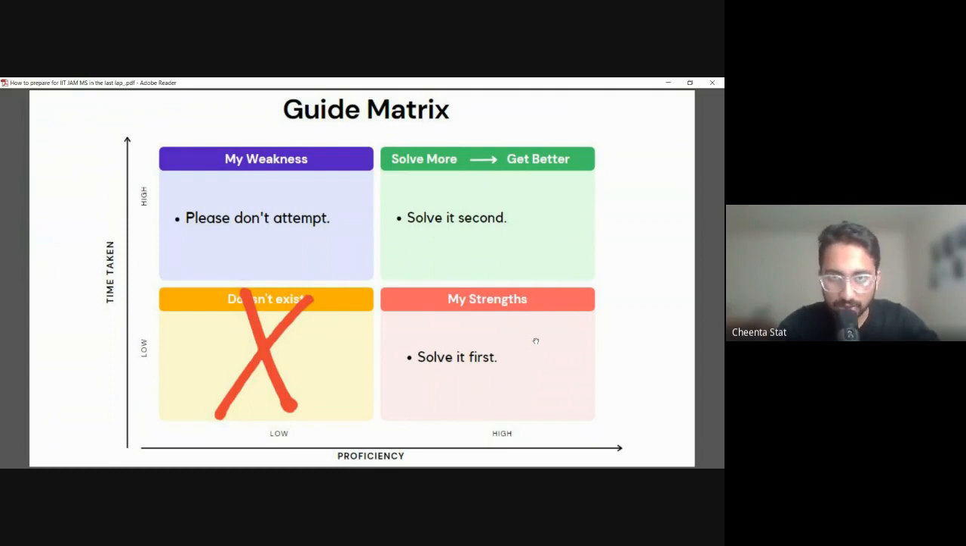First attempt the strength questions. You stroll through the whole paper, 60 questions, get an idea, and then solve strength first, and then move on to the solve more get better, where the time taken is more, and then never solve the weakness. If you have a weakness, then please don't solve it, that will waste your time, even if it sounds interesting, because exam preparation is a mindset. It's different from learning, and you have to respect that thick line of difference, and play the game of the examination accordingly.